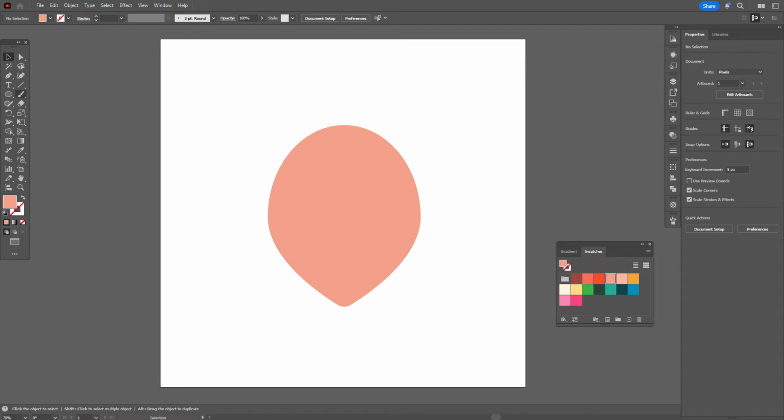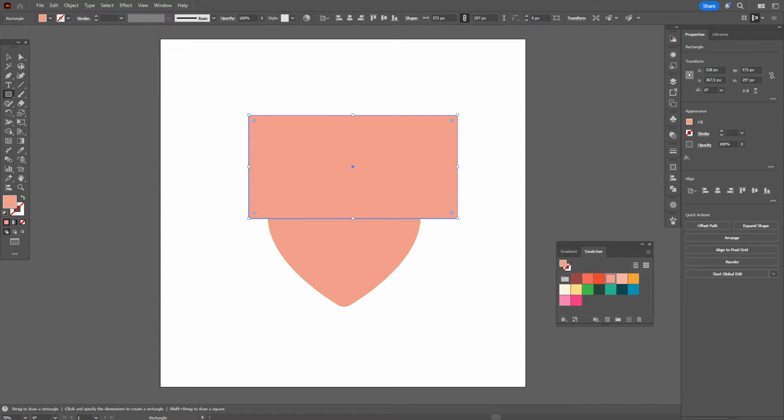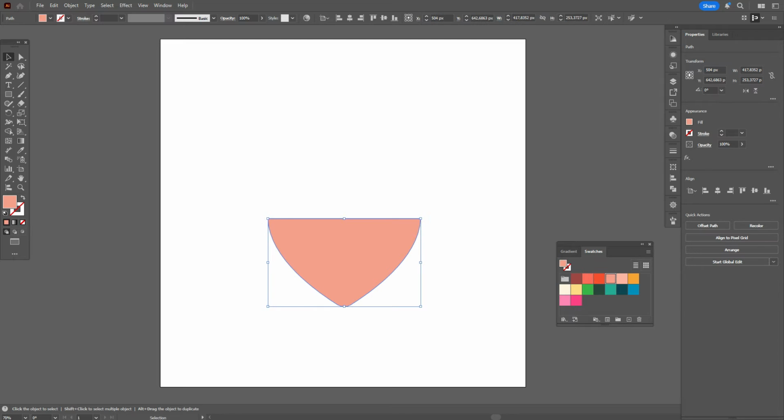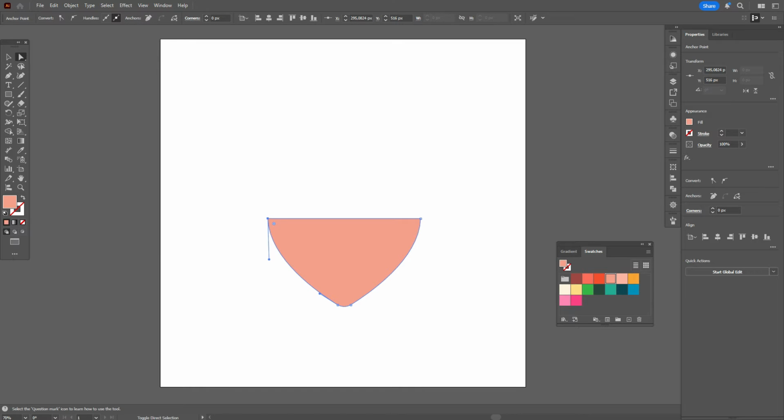Now we need to cut off a part of that shape. Take rectangle tool, draw the rectangle. Now select both shapes, pathfinder minus front. Now let's take direct selection tool, select these two corners and round corners. Like that.